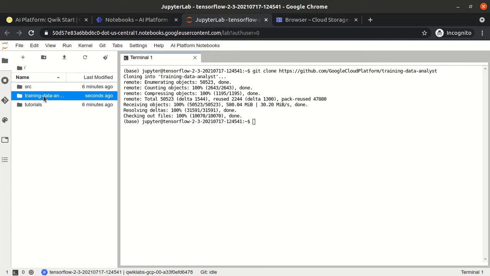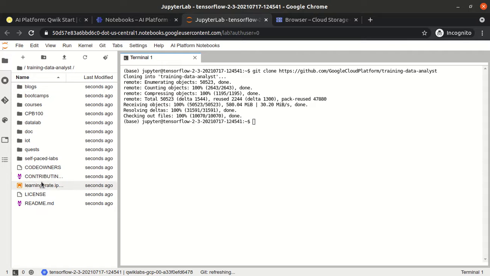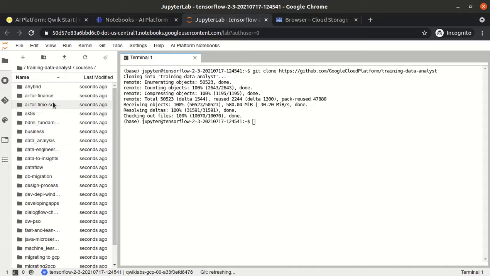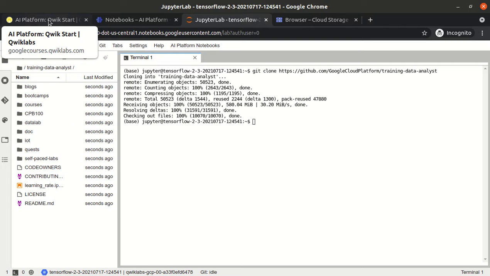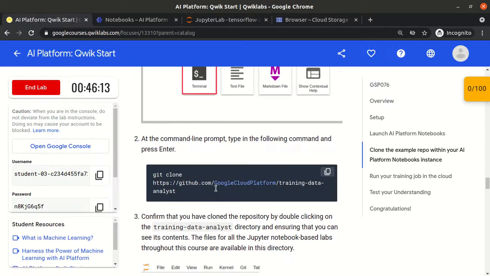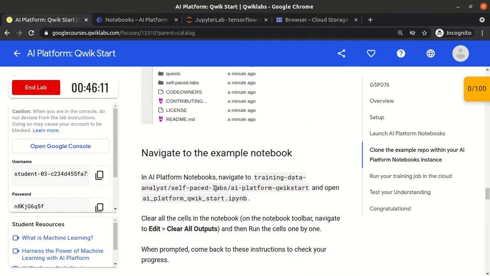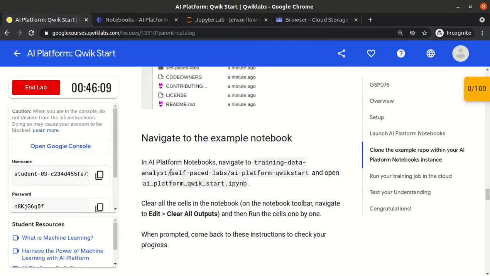If you open the folder, we have so many folders. They told that we need to open the courses folder, I think. No, not the courses folder. Let me go check the lab. Okay, they told that we need to open the self-paced labs folder, and then under this, AI platform kickstart.